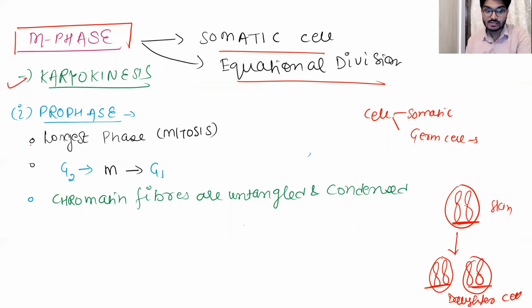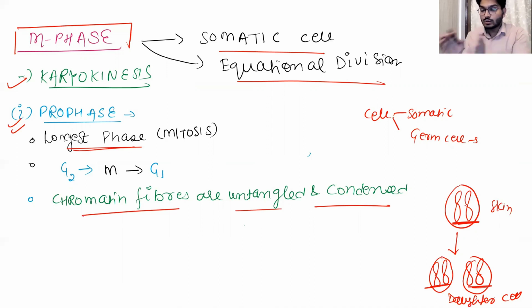The first stage of the karyokinesis is the prophase, and this is going to be the longest phase of the mitosis. Okay, and here the chromatin fibers are entangled and condensed. So initially they are entangled, and now they are going to go towards a more complex stage, that is the condensation.